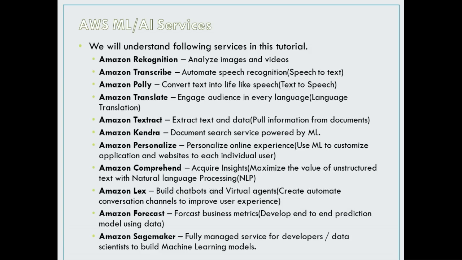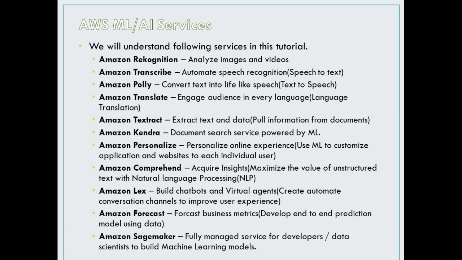Here I will give you a quick understanding of the ML and AI services. First of all, like I mentioned, in this video we will also have a walkthrough for Amazon Rekognition. Amazon Rekognition is one of the ML and AI services offered by AWS. It is basically used for analyzing images and videos. Like in an image, we can track how many objects there are, whether a person is male or female, the age of a person, emotions of a person, and different things related to the image. So basically we can analyze images and videos using this tool.